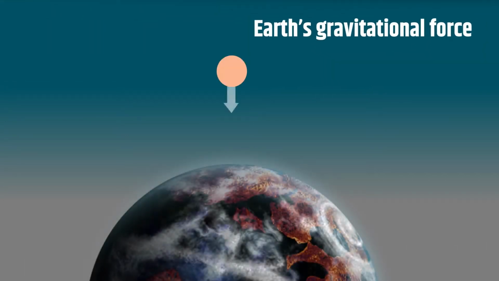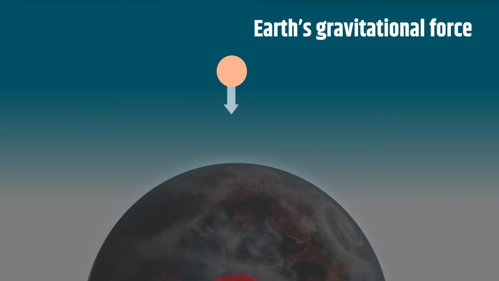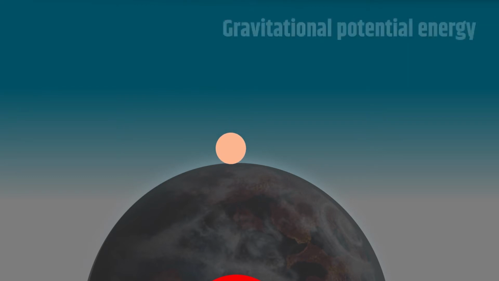Earth's gravitational force. The Earth attracts every object near it towards itself because of the gravitational force. The center of mass of the Earth is situated at its center, so the gravitational force on an object due to the Earth is always directed towards the center of the Earth. Because of this force, an object falls vertically downwards on the Earth.